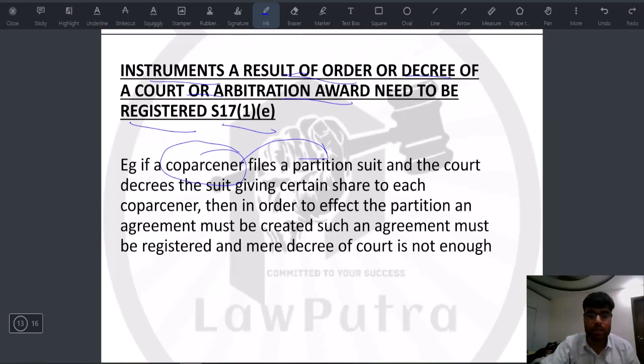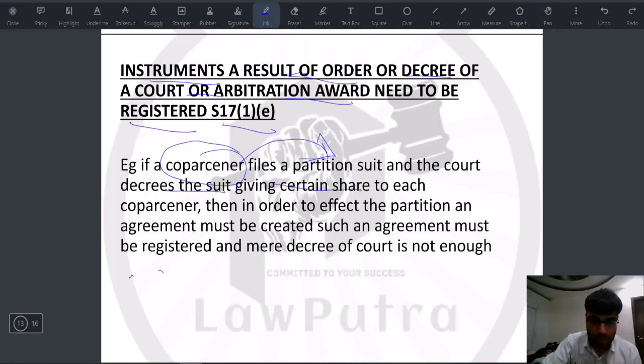अब या तो co-partners जितने भी हैं, वो लोग अपने में डिस्कस करके पार्टीशन डीड बना लें and then they will execute it. So in that case the court does not enter into play. But if he goes to the court and files a partition suit, then the court will decree giving certain rights to each and every co-partner.